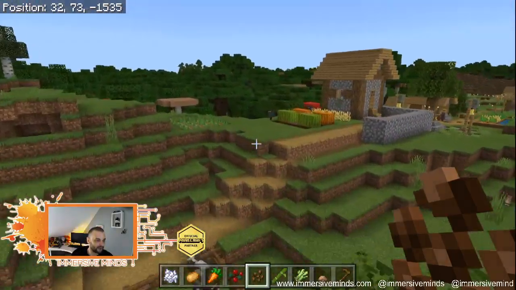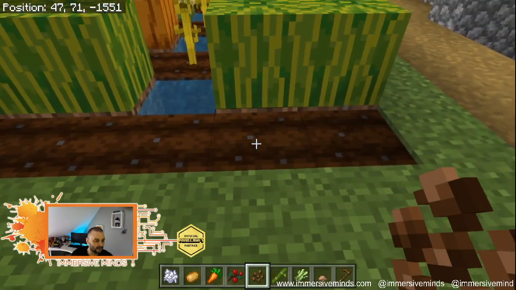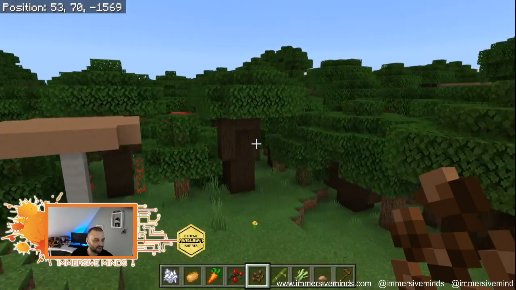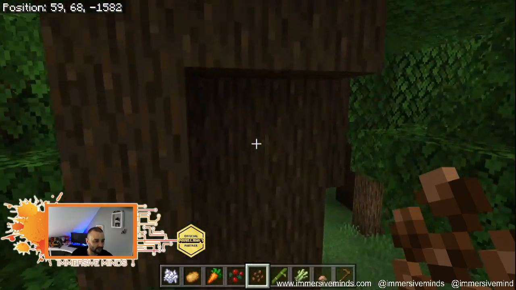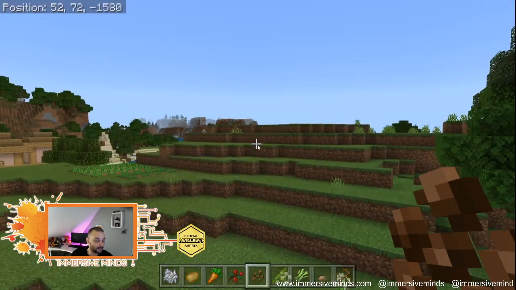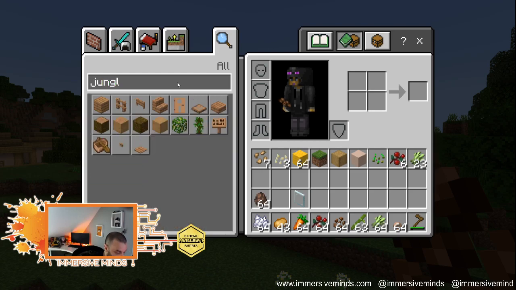So let's head back to our farm. Here's a nice piece of land, and we're not able to plant cocoa beans in there. Are we able to plant cocoa beans on this tree? We're not allowed to plant cocoa beans on this tree, and that's because cocoa beans belong to a very specific tree.